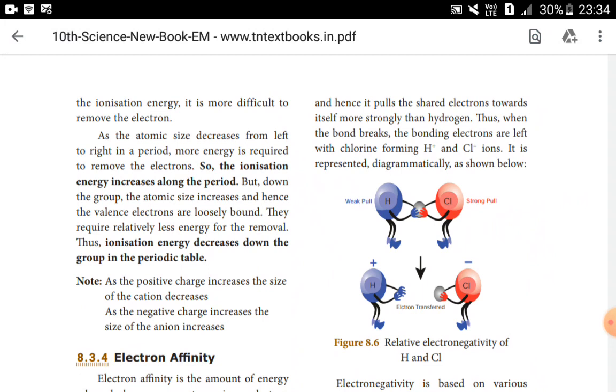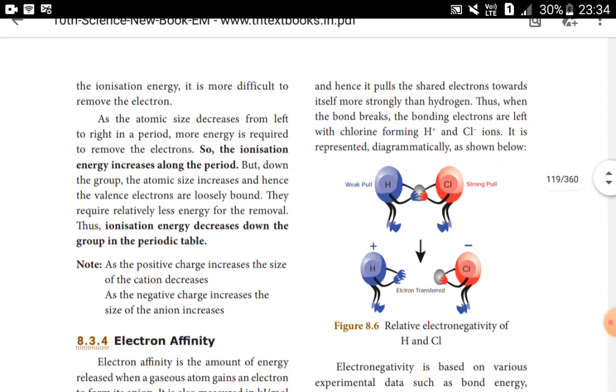So because one electron is more, chlorine atom becomes a negatively charged anion, Cl minus, and hydrogen loses the electron. Because of the loss of electron, what happens? See, the hydrogen is going to be positively charged cation. So it is represented here through this simple diagrammatic representation.